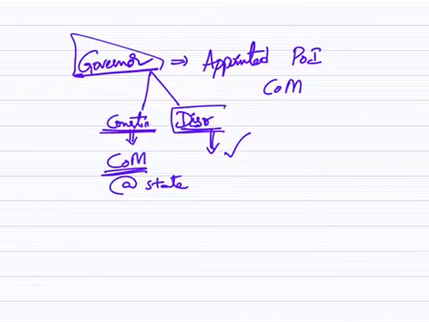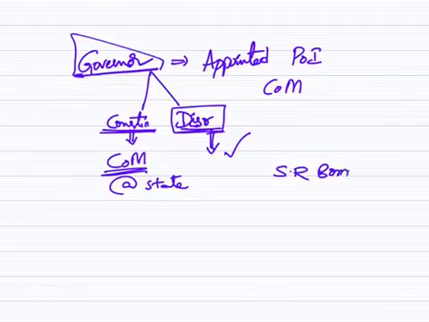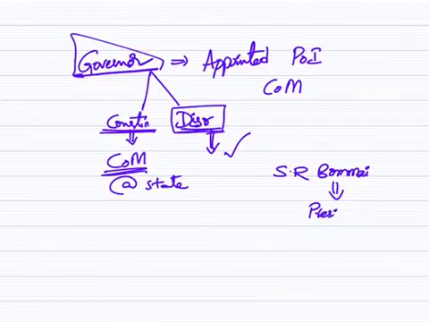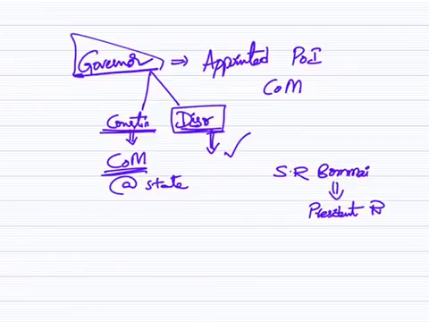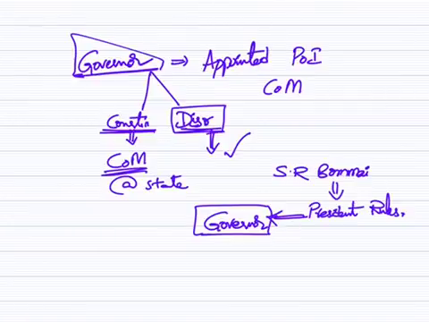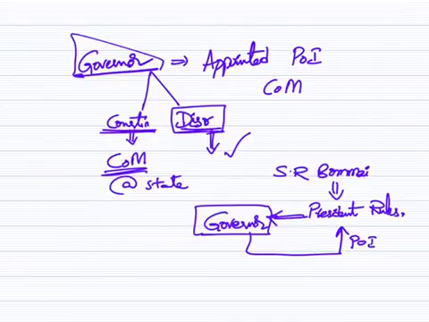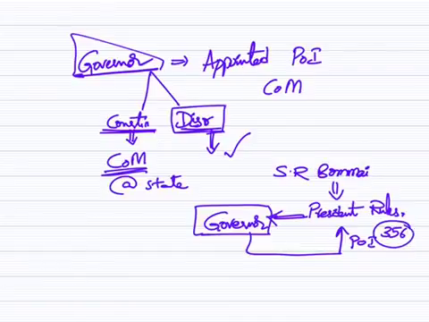For this discretion of the powers of the governor, the S.R. Bommai case gave a major verdict with respect to President's rule. For President's rule, we have different conditions: failure of constitutional machinery, or the governor has to send a report saying that the administration is not going according to the constitutional values. According to the governor's report, the President of India imposes President's rule under Article 356.